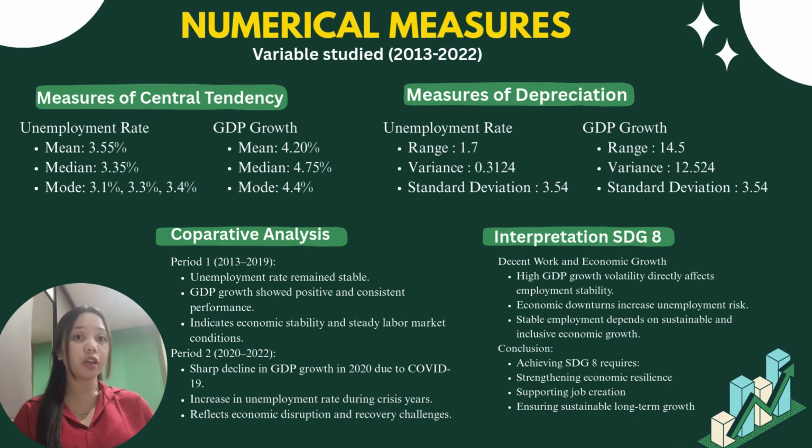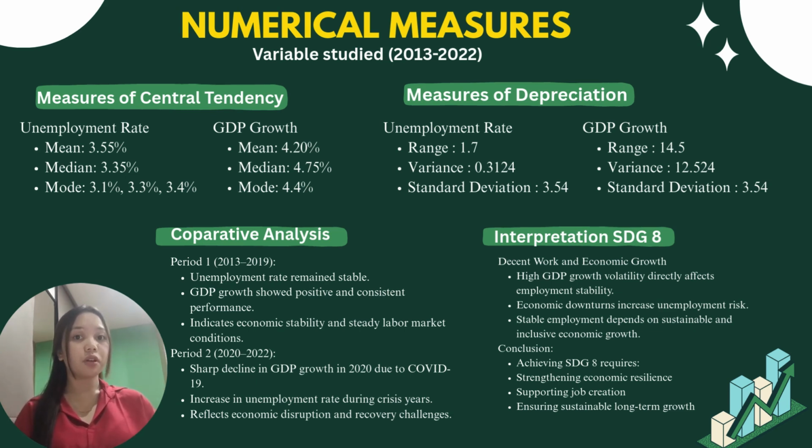So based on numerical measures, the unemployment rate recorded a mean of 3.55% with a median of 3.35%. This indicates that unemployment in Malaysia remained relatively stable over the study period. In contrast, GDP growth recorded a median of 4.20% and showed greater fluctuation across the years.